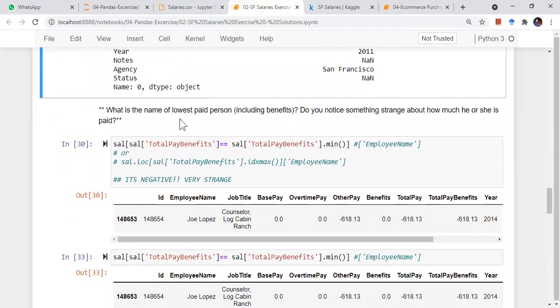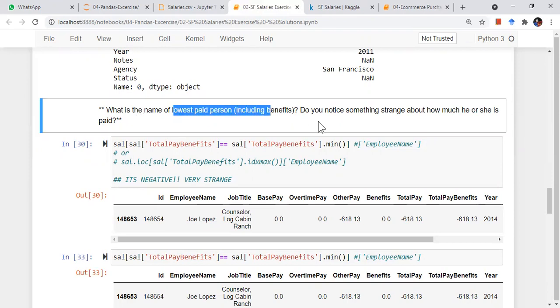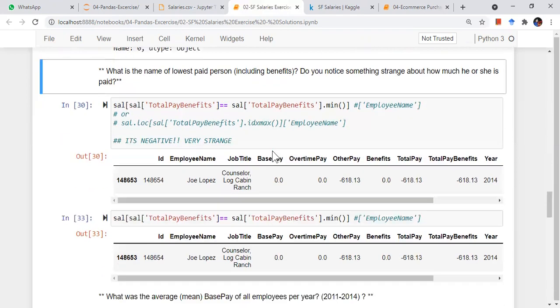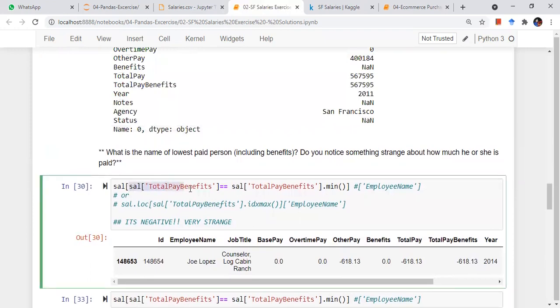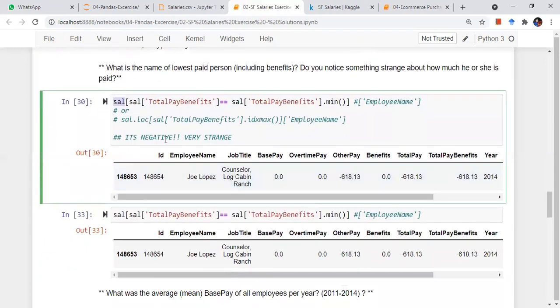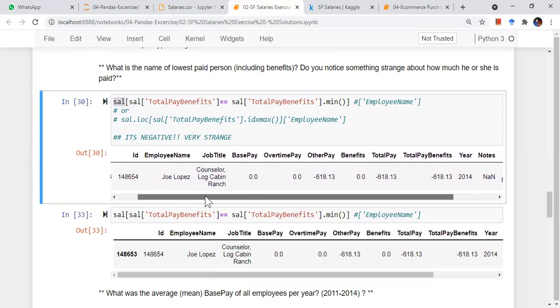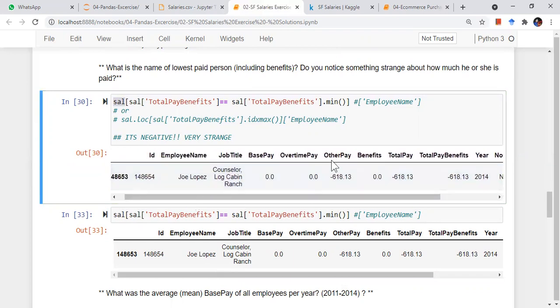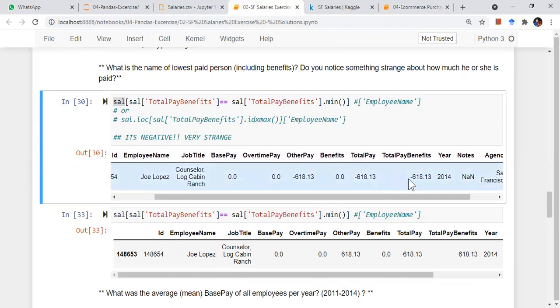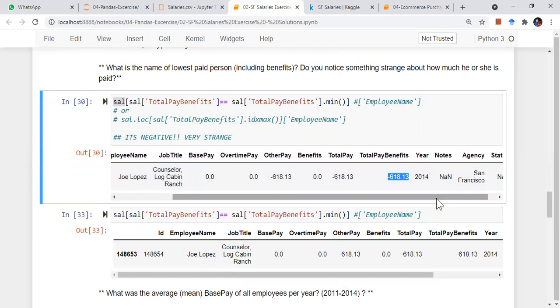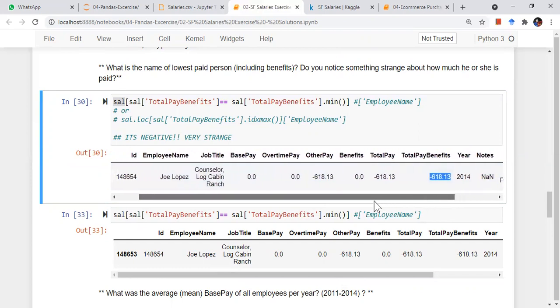Next question is, what is the name of the lowest paid person including benefits? I want to figure out the lowest paid person, and tell me if you notice something strange about it. In the salary column, total pay benefits should be equal to total pay benefits dot min. Previously it was max. Minimum, and you print the complete row of that person. Yeah, the strange thing is his total pay benefits is negative, minus 16.83. So it means instead of getting money from the employer, he owes money to the employer.